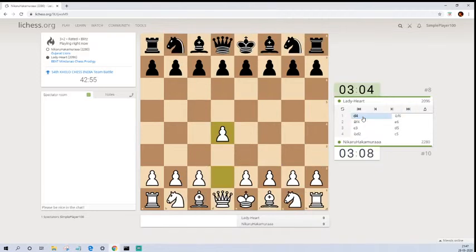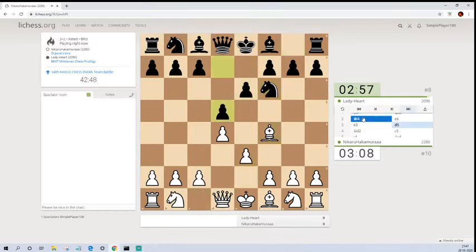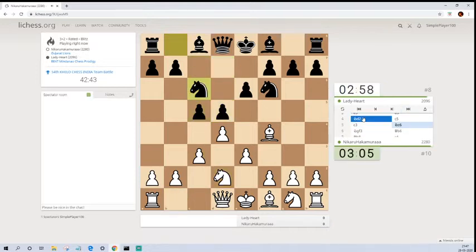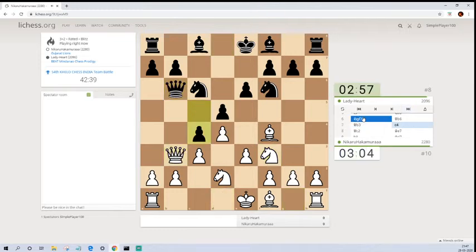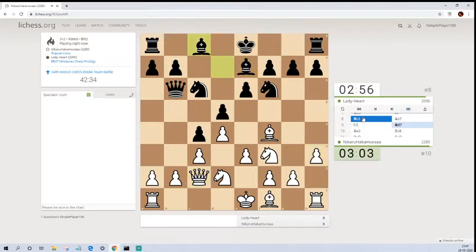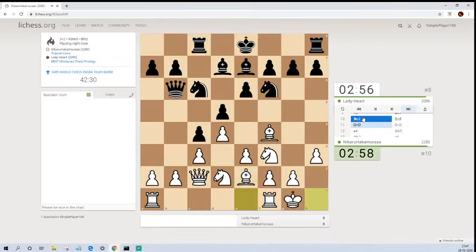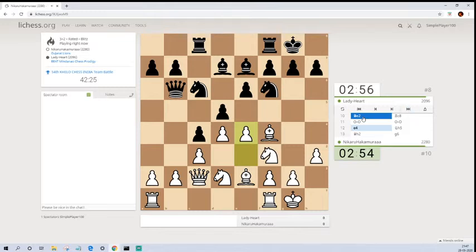Another two good players battling it out. So d4, knight f6, bishop f4, pawn to e6, pawn to e3, pawn to d5, knight to d2, pawn to c5, pawn to c3, knight c6, knight f3, queen b6, queen to b3, pawn to c4, queen to c2, bishop e7, pawn h3, bishop d7, bishop e2, rook c8, and castles, and pawn to e4, attacking this center right away, trying to get a central break.